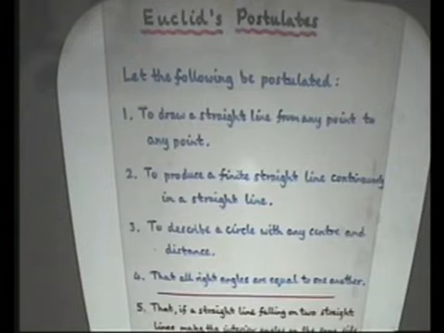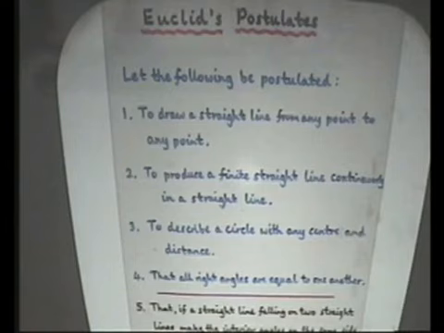And you can produce a finite straight line continuously in a straight line and so on. But the 5th postulate is very different, and it's much longer, and it says something which looks more like a theorem, something that you ought to be able to prove from these results, hopefully.